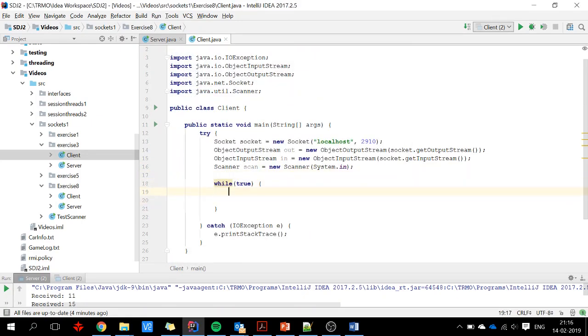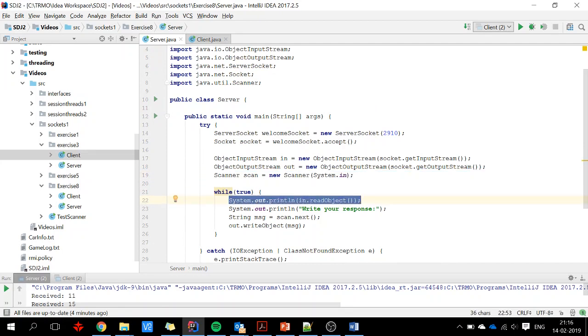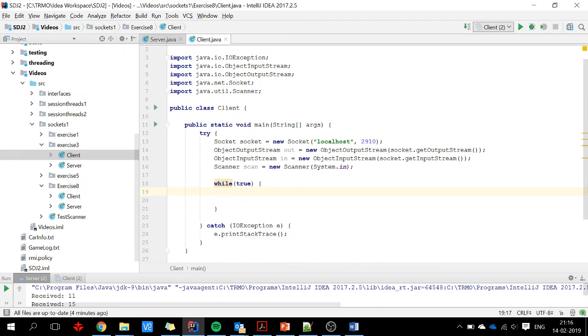And now we say, so I expect that the client is sending a message first because the server here is reading that object. So we will say, write your message. Oh, and scan dot next.